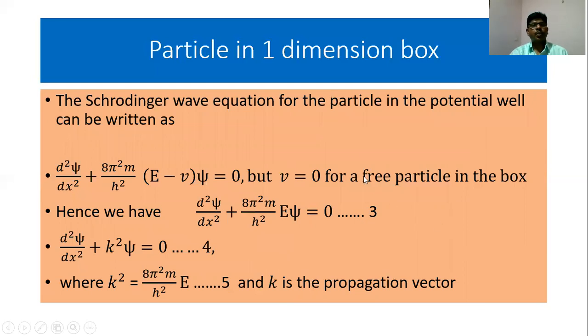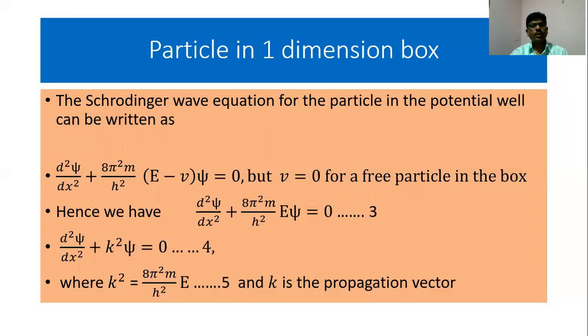Now, Schrodinger's wave equation for the particle in the potential well can be written as d square psi by dx square plus 8 pi square m by h square (E minus V) psi is equal to 0. When we apply this to the particle in the box, the potential V is equal to 0. So what does Schrodinger equation become?